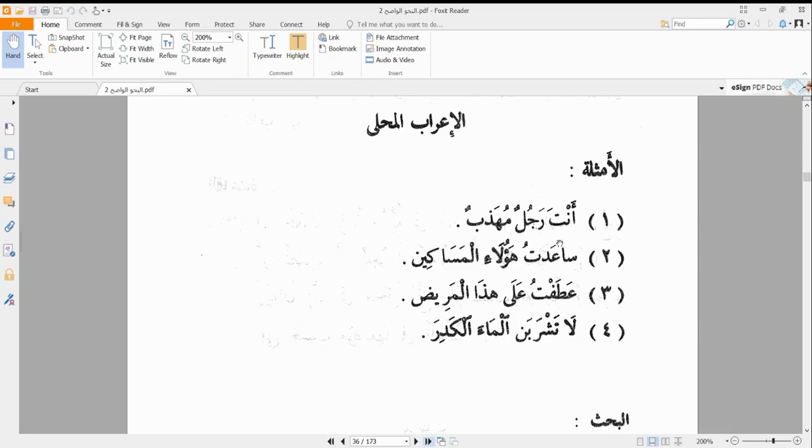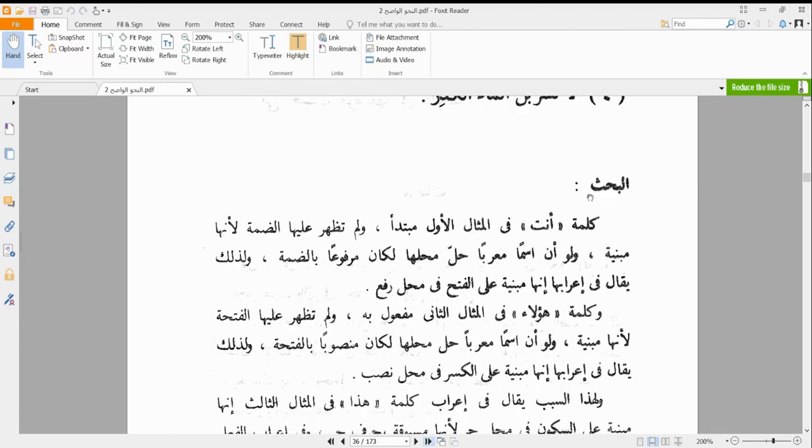We say that anta, we know it is a damir munfasil, a disconnected pronoun. So we say damirun munfasilun mabniyyun ala al-fath, because we can see that the last letter is fatha, no matter where it is in the sentence, it remains fatha. Then how do we complete our i'rab, how do we show the function it is performing in that sentence? We say it is fi mahalli raf' mubtada'.